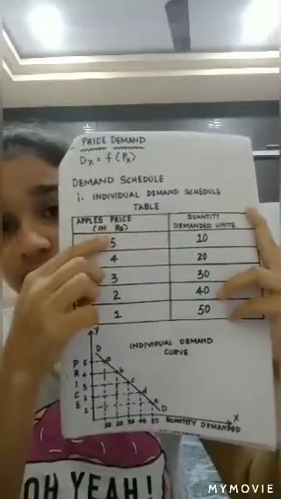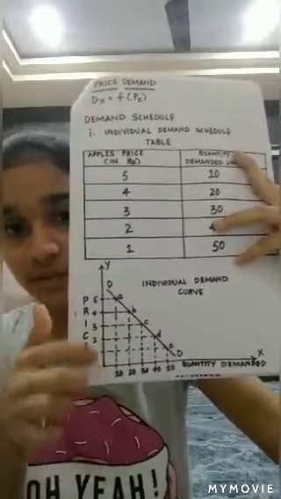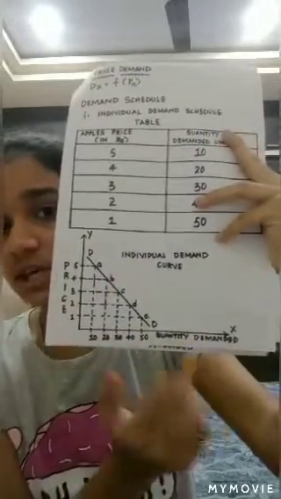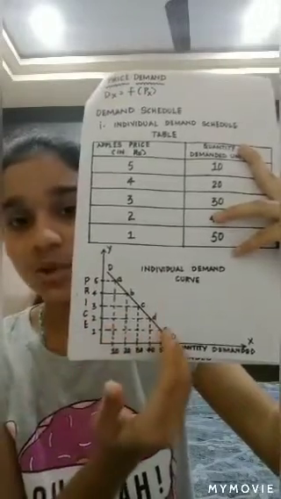So when the price of apples is falling, we can see that there is an increase in the quantity demanded for these apples. Here is a graph related to this table, and we have taken the price on the y-axis and the quantity demanded on the x-axis. When the price of apples is falling, there is an increase in the quantity demanded.